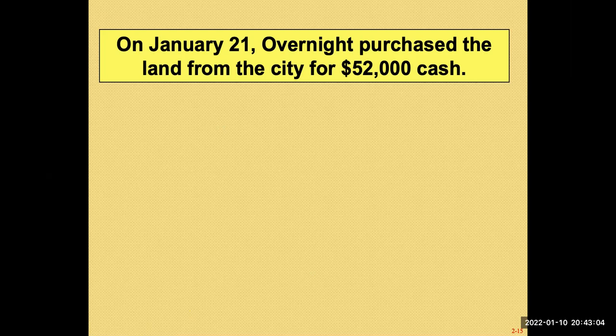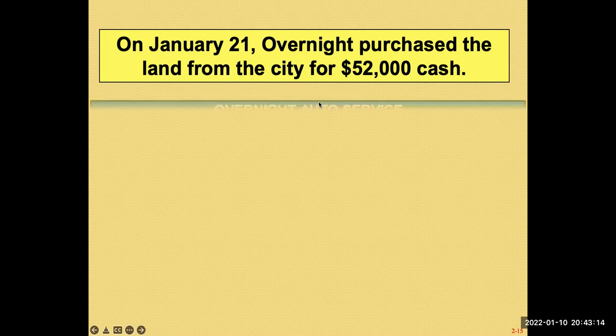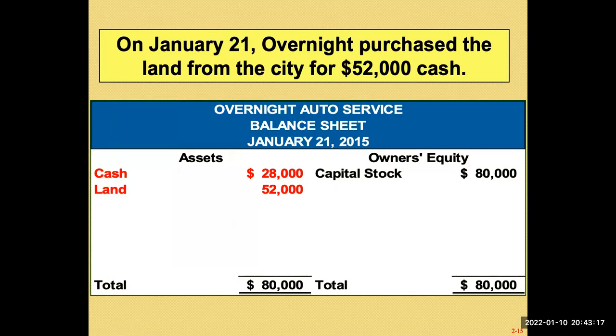Of course you don't, because you use 52,000 of the 80,000 to buy land from the city council. So your cash now reduces, but you have now created a land asset.